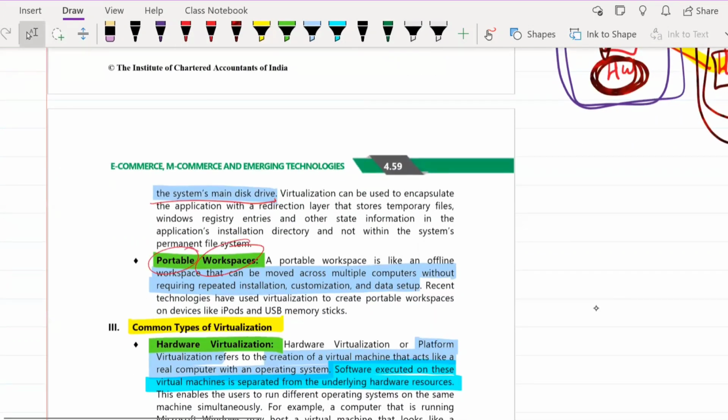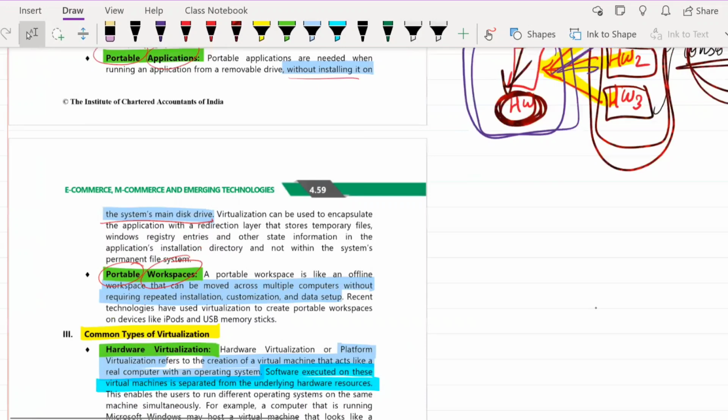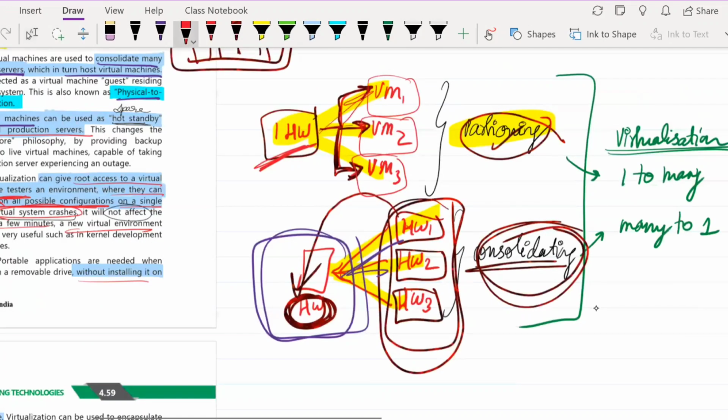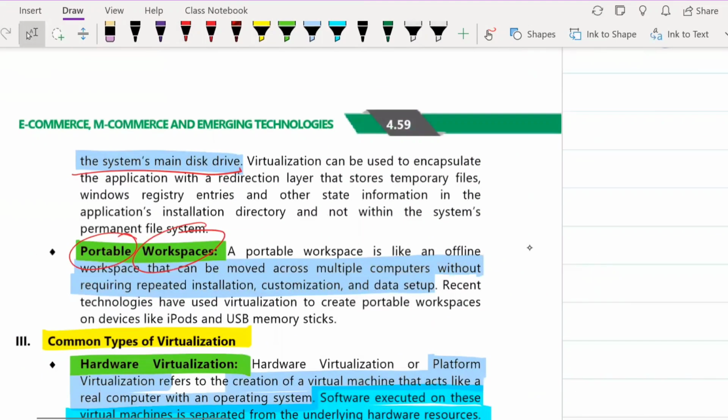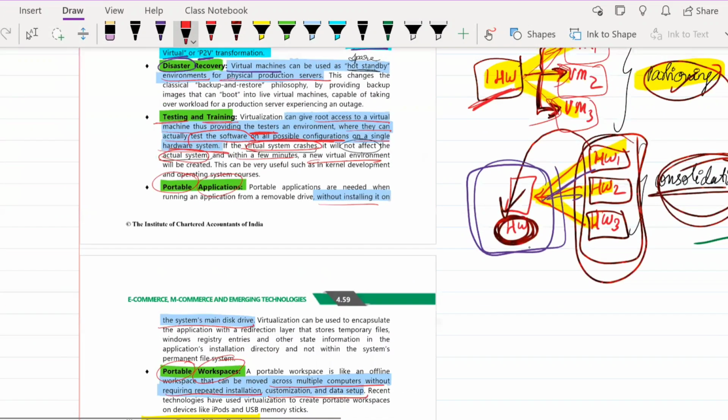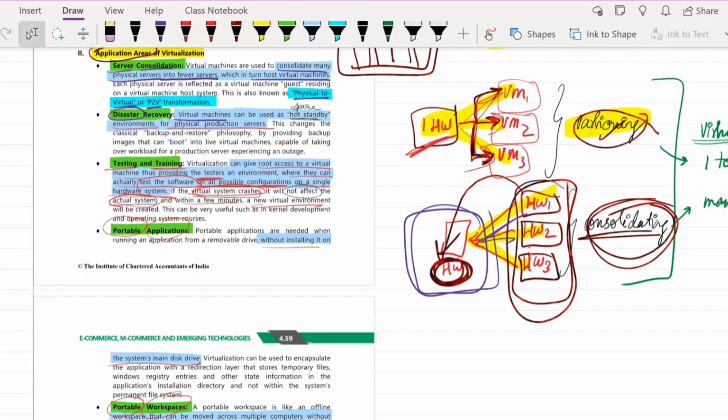The same way, portable workspace. Portable workspace means that when you create these different virtual machines, they can be moved across multiple computers without requiring repeated installation, customization, and data setup. Since it's virtual, you can easily move the virtual machines from one device to another, and they need not be installed or customized every single time. Correct. So these are the application areas of virtualization: server consolidation, disaster recovery, testing and training, portable applications, and portable workspace.